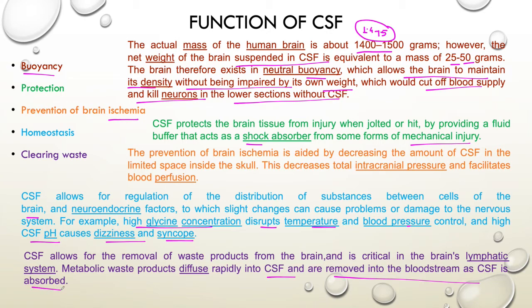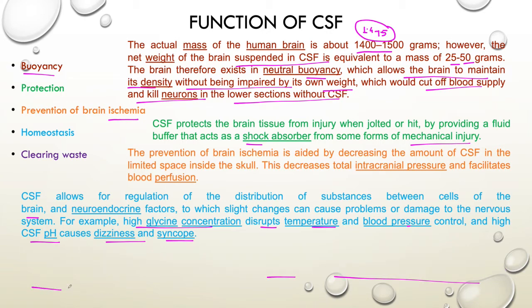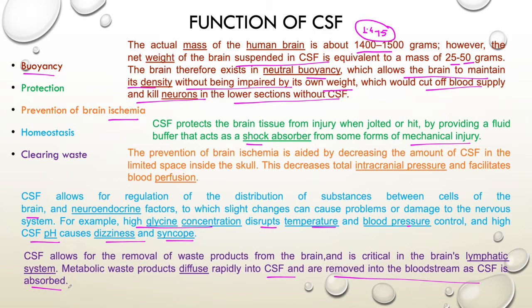So the CSF absorbs the waste material and releases it into the bloodstream, and the brain will be clear, with no waste material.